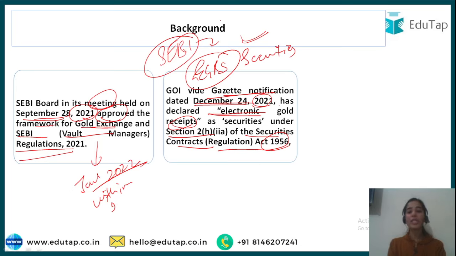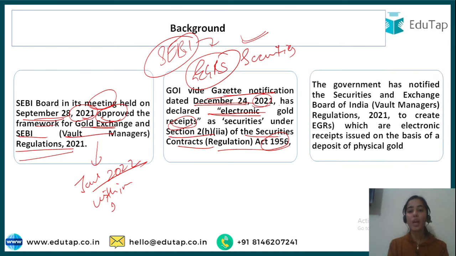Okay, so EGRs are the securities, and like any other securities, they will be traded in the exchange. So the government has notified the Securities and Exchange Board of India Vault Managers Regulations 2021 to create the EGRs, which are electronic receipts.